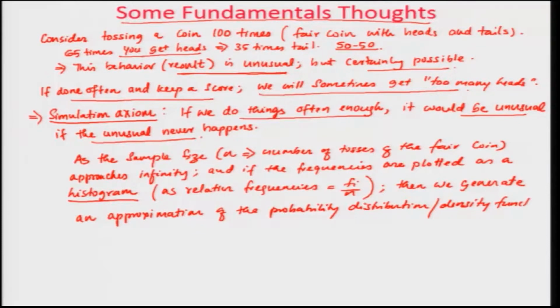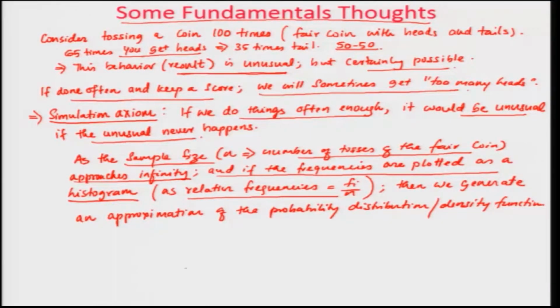Okay. So, what we are saying here is that as the sample size, the n, for example the number of tosses of a fair coin, approaches infinity, and if the frequencies are plotted, we plot the frequencies of receiving the head and obtain how many heads are seen in the tosses. We take the frequencies and then calculate the relative frequency, which is the frequency divided by n, and then we plot them as a histogram.